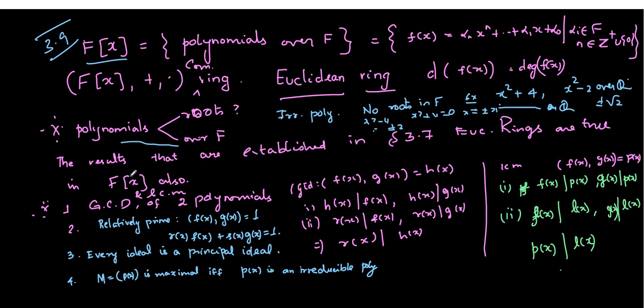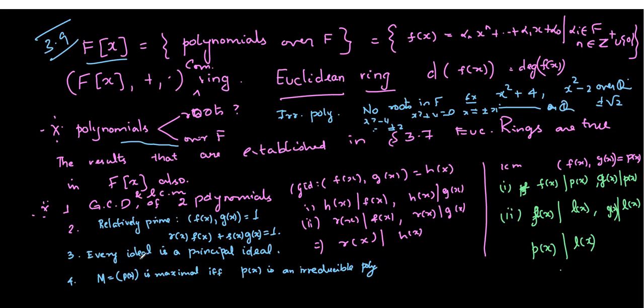The next concept is relatively prime. Whenever f(x) and g(x) are relatively prime, that is, they do not have common factors other than 1, then we write it in this way. A result states that you can find two more polynomials, say r(x) and s(x), such that r(x) f(x) plus s(x) g(x) is 1. This one is a constant polynomial.